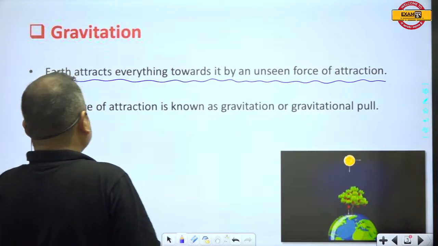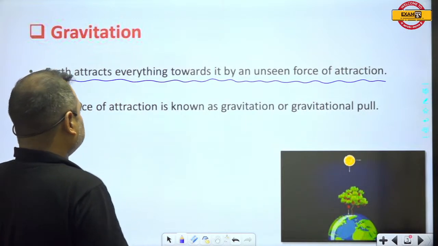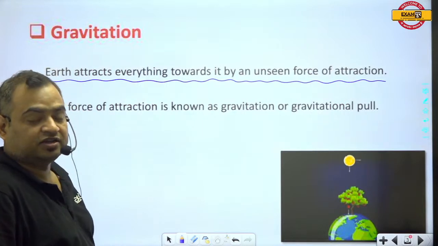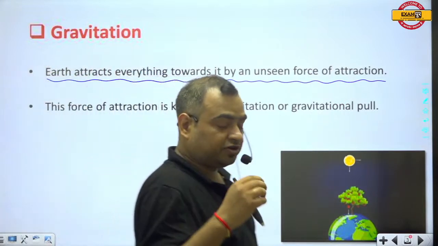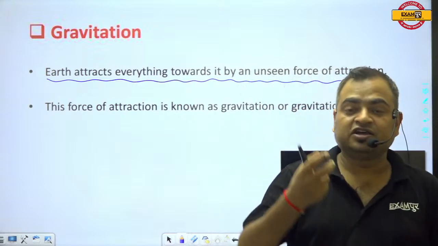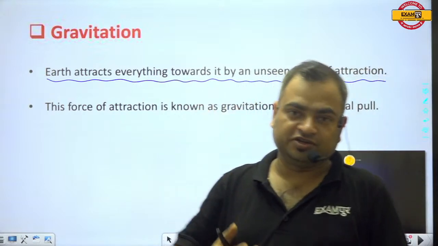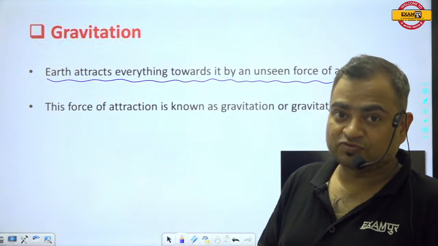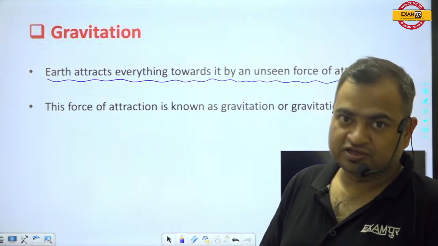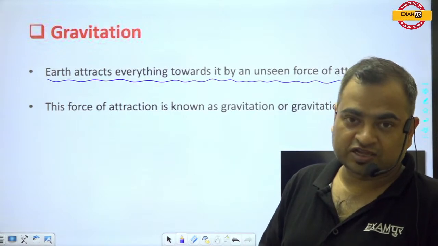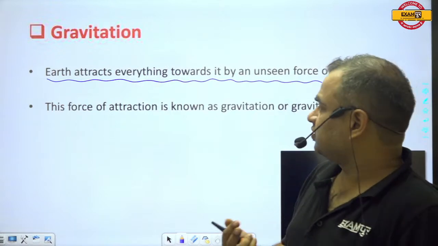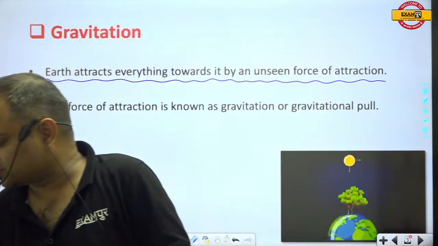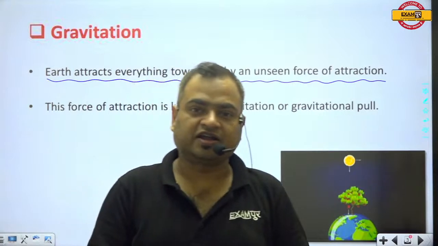Earth attracts each body towards its center by an unseen force of attraction, and this force is known as the gravitational force. Not only the earth: in this universe, each and everything attracts each other.